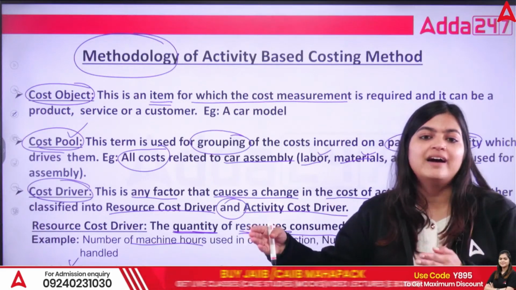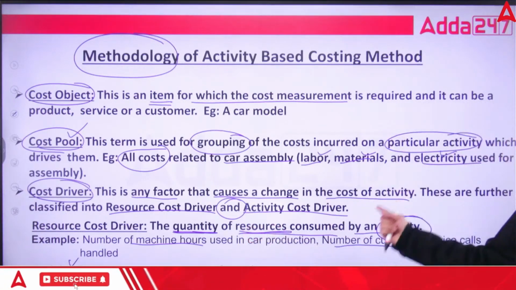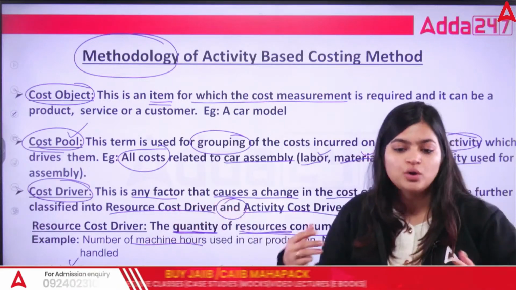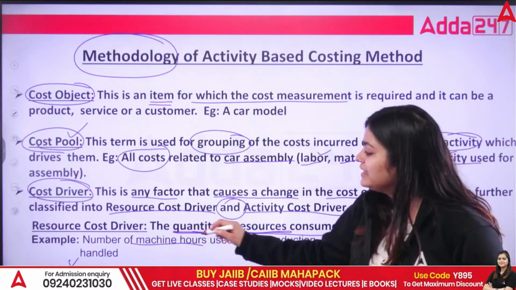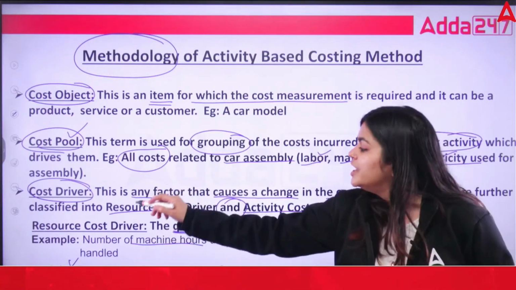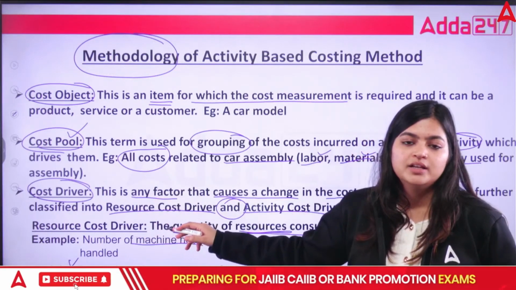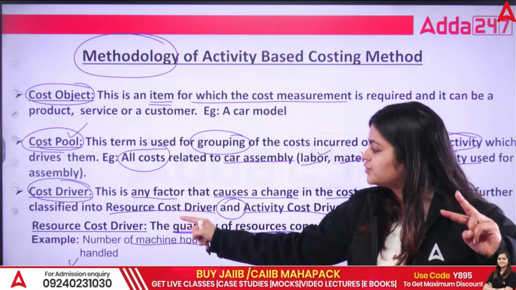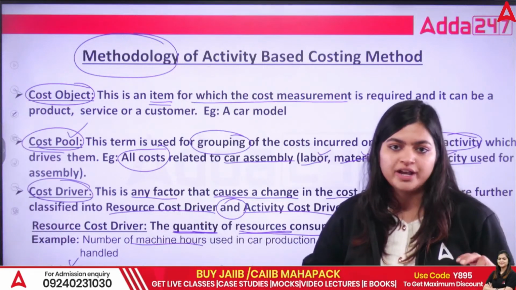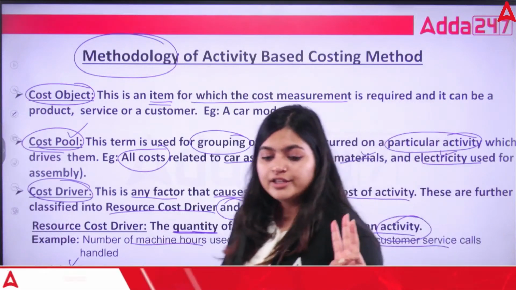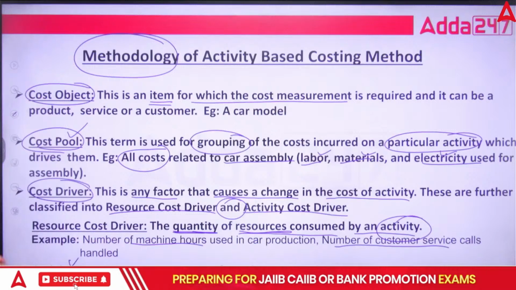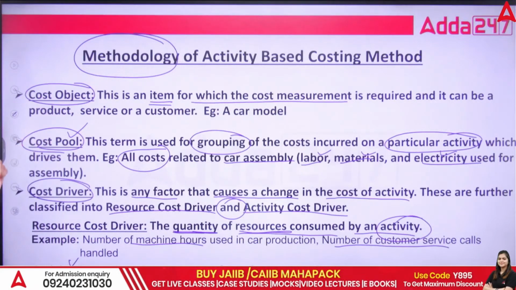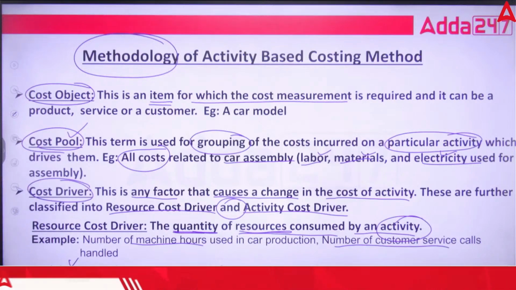For a specific activity, when you are identifying the cost, that is activity cost driver. When you are identifying the resources that you are going to use and how much cost you are incurring, that is resource cost driver. So under cost driver, we have two bifurcations, resource cost driver and activity cost driver. These are the three different terms under activity based costing: cost object, cost pool, cost driver.